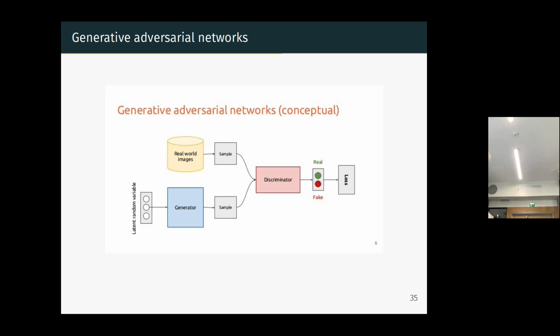A very popular type of neural net is generative adversarial networks. They are neural networks that are mainly aimed at generating images. You have two neural networks, but let's start with the first one, the generator. It can be a convolutional neural network, no problem.